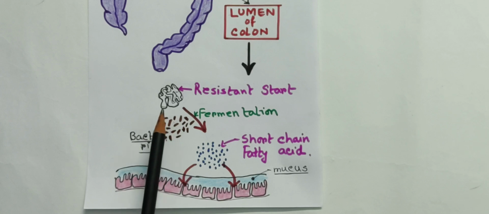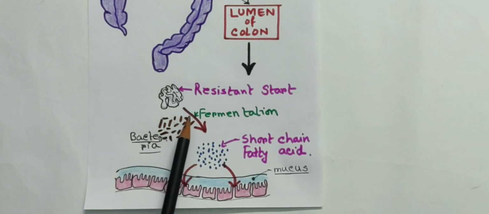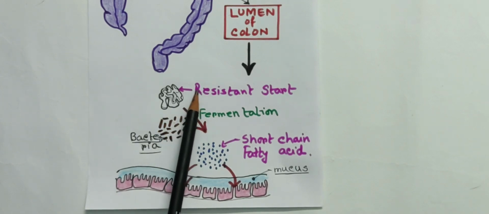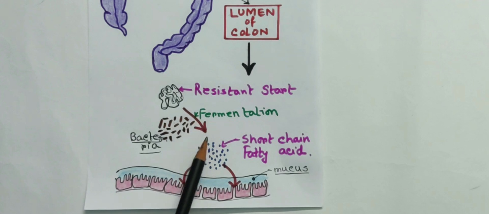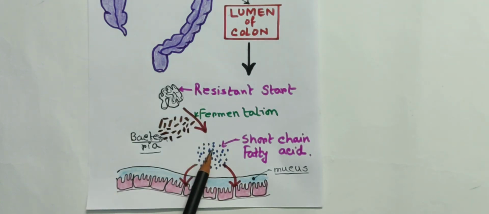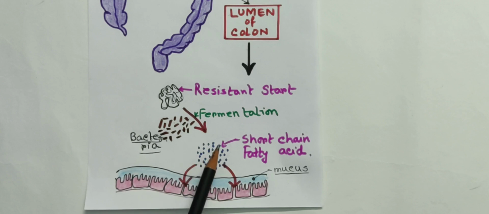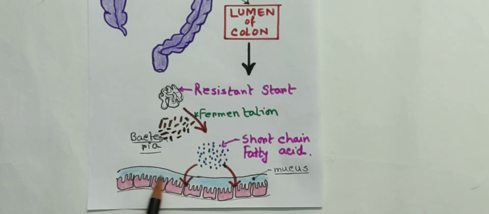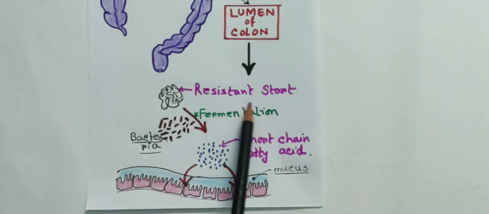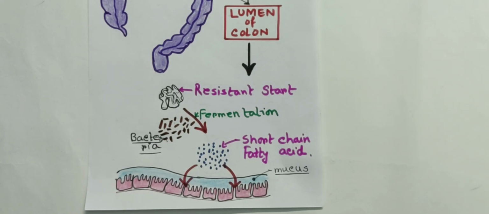These bacteria, by fermentation, transform the resistant starch into short chain fatty acids. Those fatty acids may get absorbed by the cells of the large intestine. Here some mucus is also secreted, so they get absorbed by that part. So this is the fate of the resistant starch.